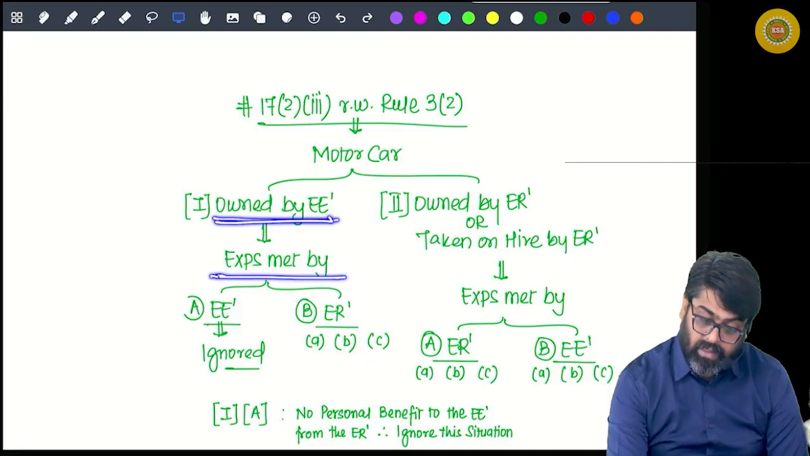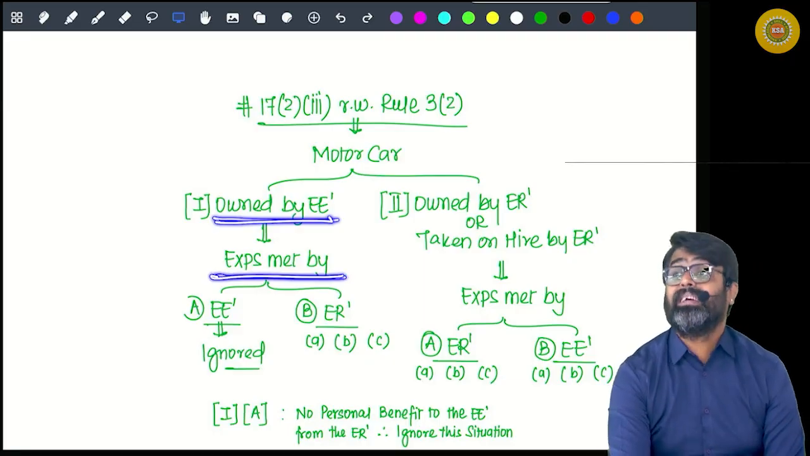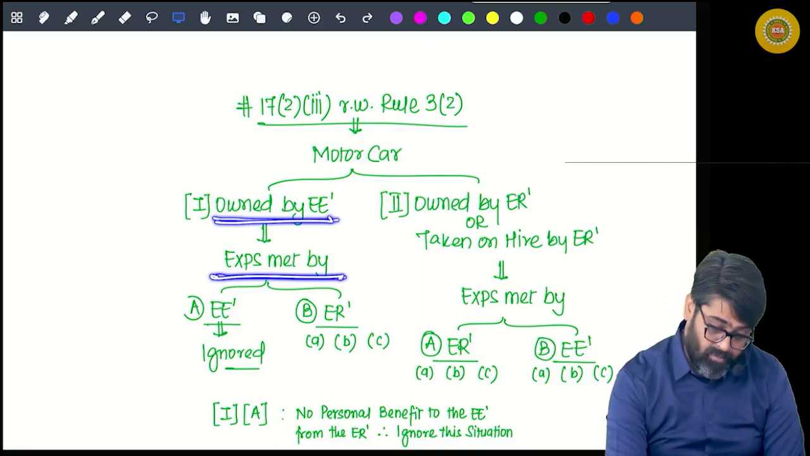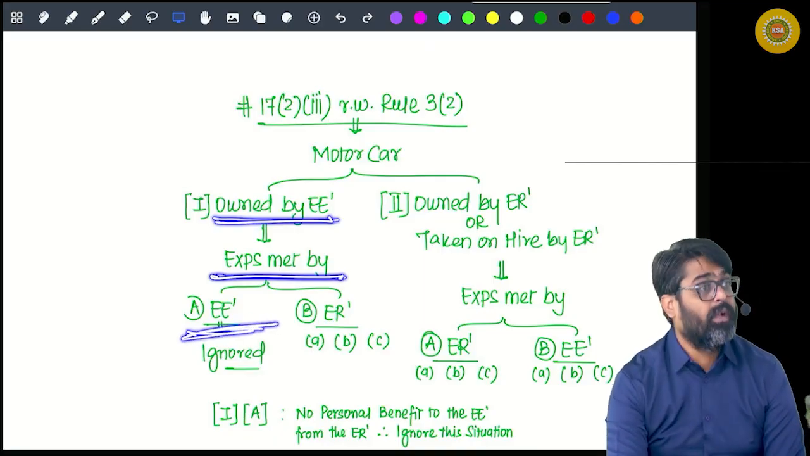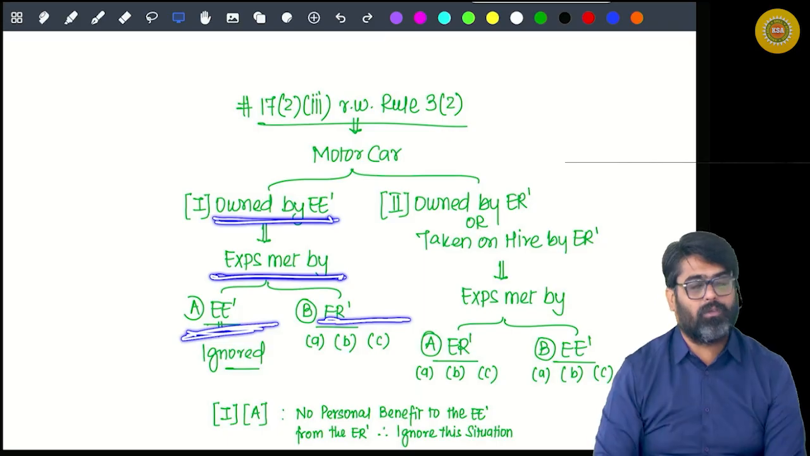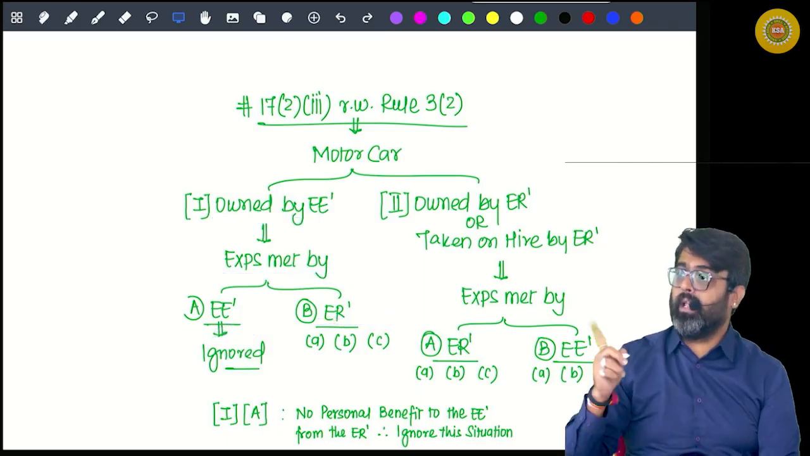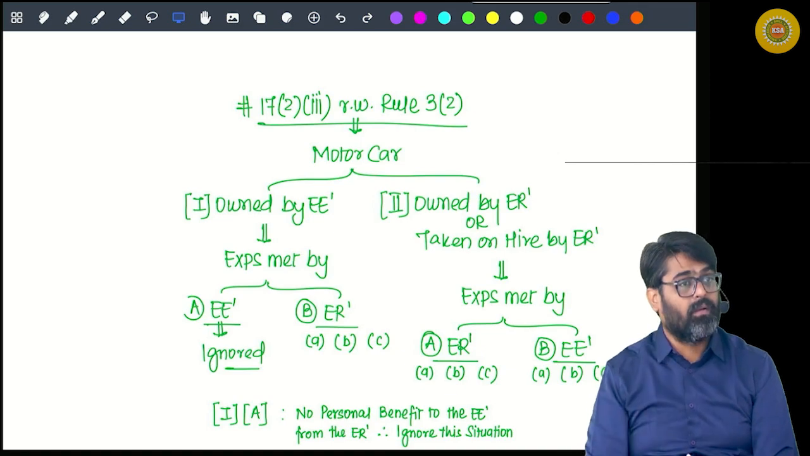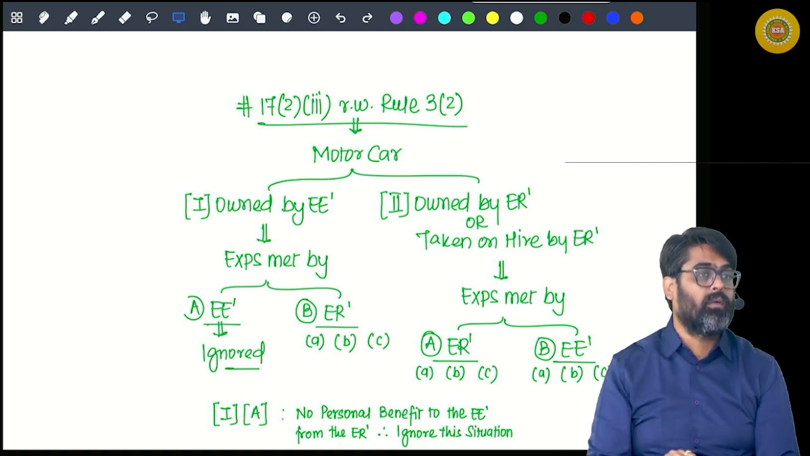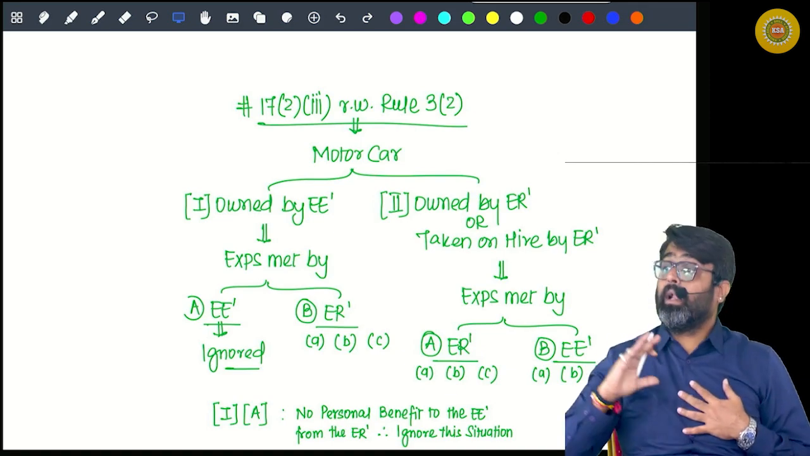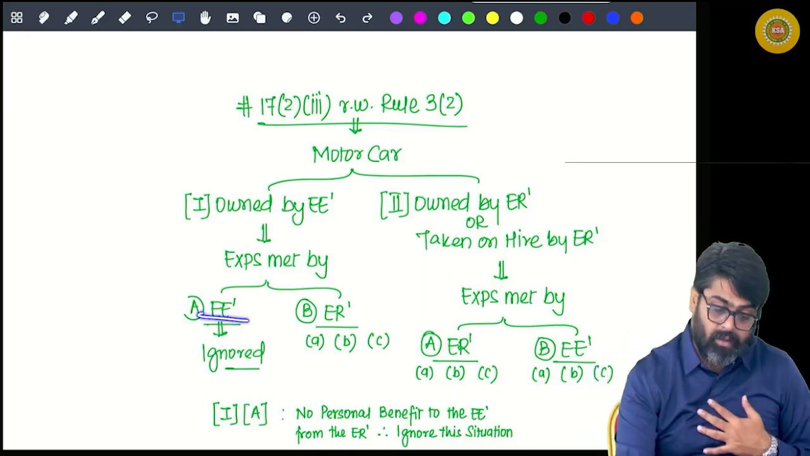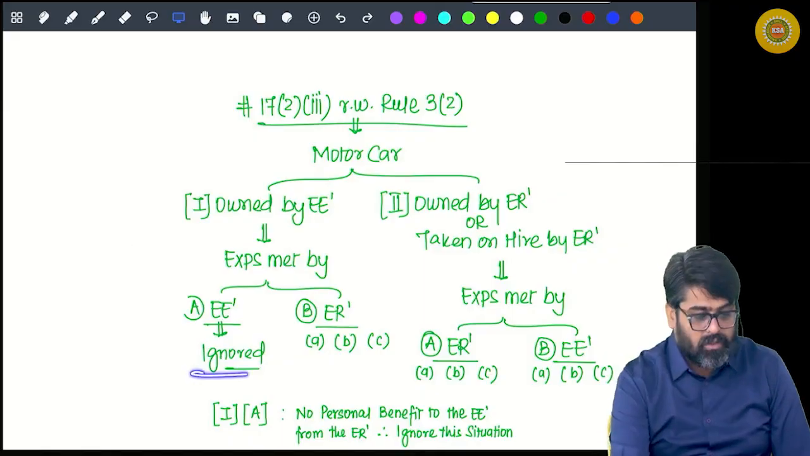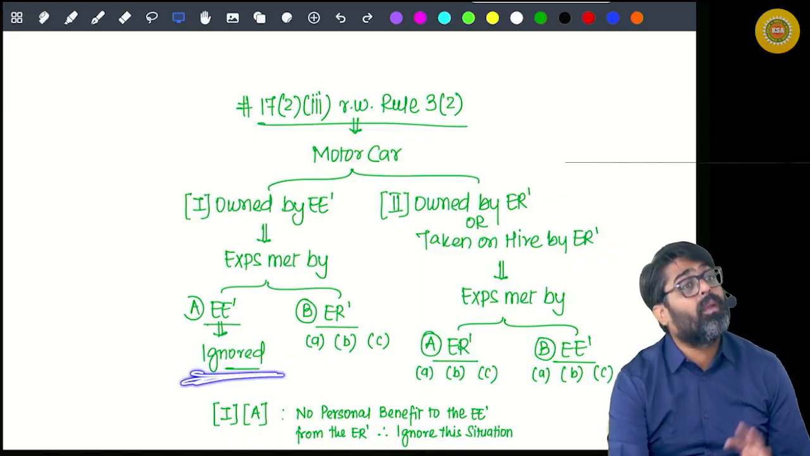But the running and maintenance expense, what did I say? Running and maintenance expense of that motor car can be met by the employee himself, or it can be met by the employer also. Now, is the employee getting some benefit? Whose motor car is there? Employee's motor car. Running and maintenance of the motor car is met by the employee. Is the employee getting any benefit from the employer? No. This situation does not result in any benefit.